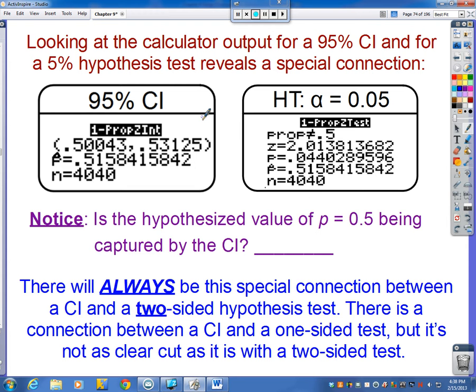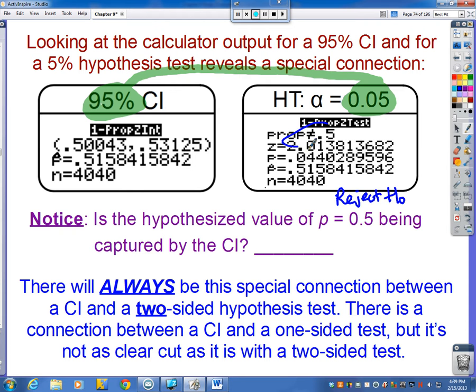Now, I also did in the calculator a 95% confidence interval. And I did mention towards the beginning of the chapter that the confidence level and the alpha value are basically complements of each other, that they will always add up to be 100%. Now, whenever we did our hypothesis test, we rejected the null hypothesis.